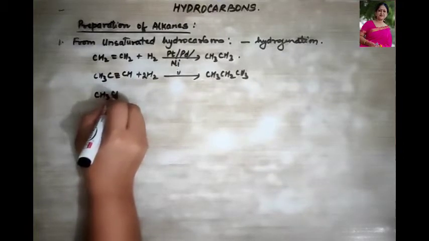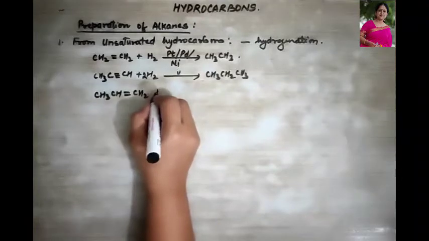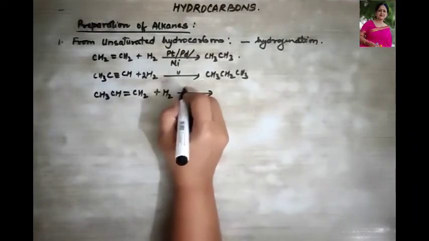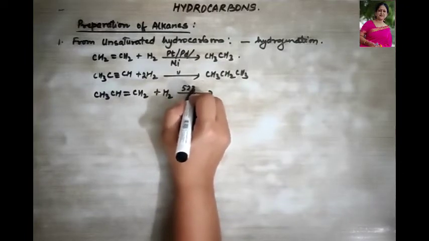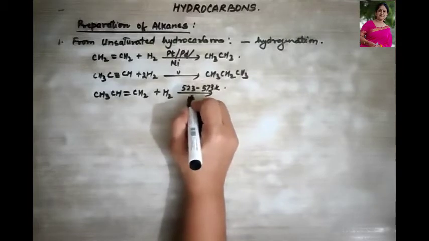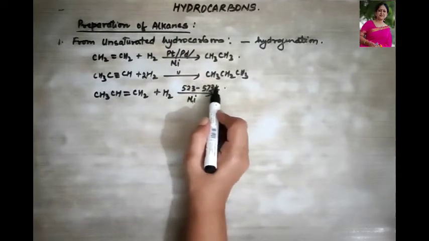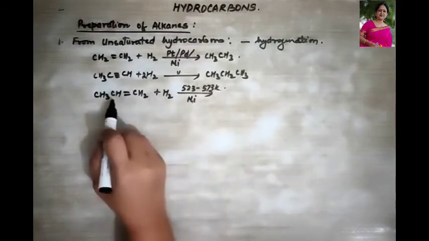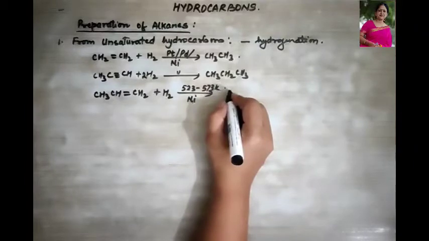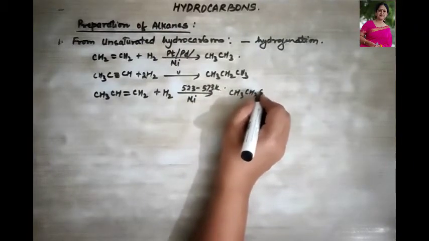let me write down and then tell you, propene when treated with dihydrogen at what temperature I said? 523 to 573 Kelvin, okay, in the presence of nickel. So when nickel is heated to 523 to 573 Kelvin, then an alkene when treated with hydrogen gas is going to give us an alkane. What is that? Again a propane.